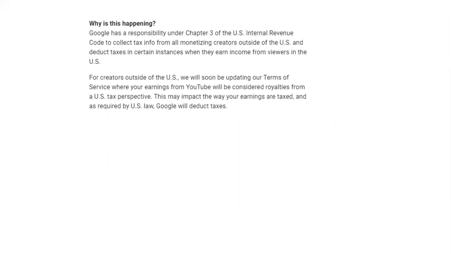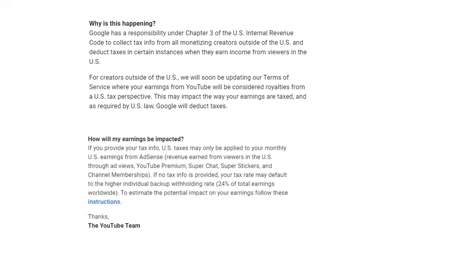Google has a responsibility under this chapter of the US Internal Revenue Code, that जो भी बंदा यूएस की मार्केट से, if you are earning from the US market, if your content is viewed in the US, and उसके through if you are earning the amount, उसके ऊपर there is a responsibility of the US government that they collect the tax. And this was not earlier implemented, and now they have sent an email that this is going to happen from this year.